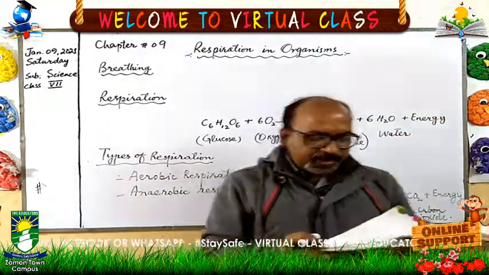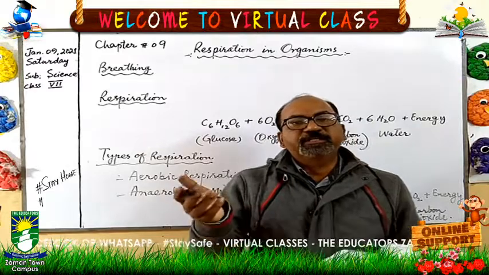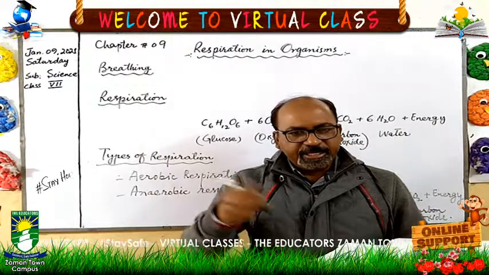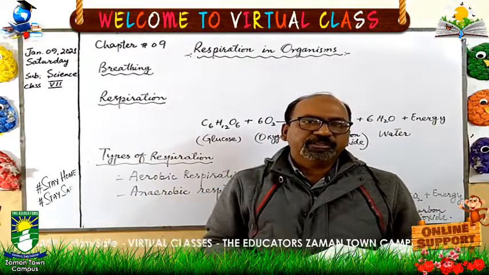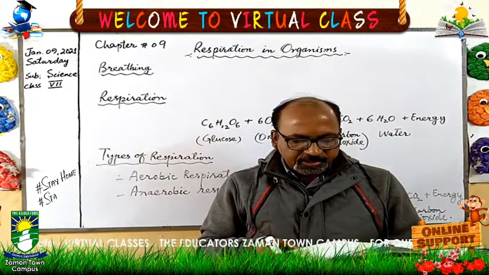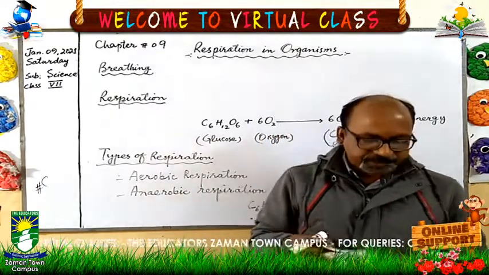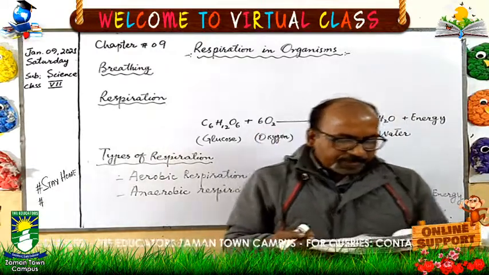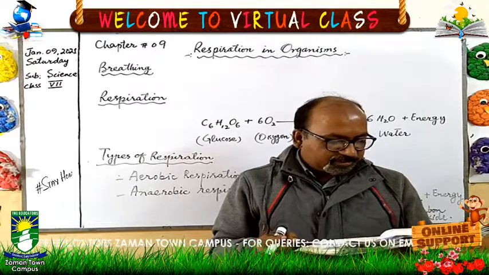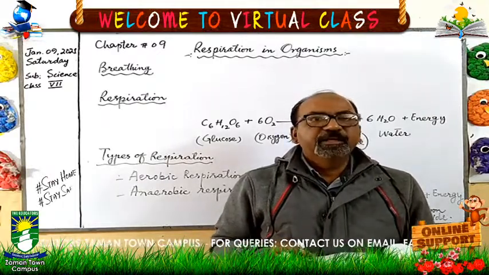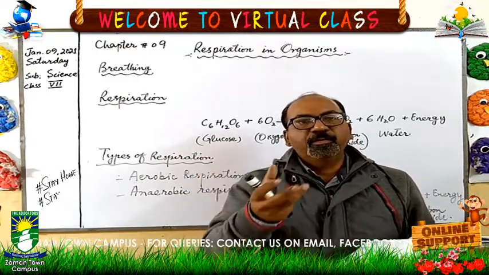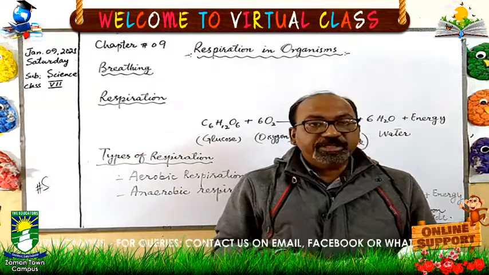And inspiration and expiration. Inspiration is when we take in oxygen, and expiration is when we exhale carbon dioxide. So the process of inhaling and exhaling is called inspiration and expiration. And the number of times a person breathes in 1 minute is called breathing rate. What is breathing rate? The number of times, meaning in 1 minute how many times we breathe. This is called breathing rate.